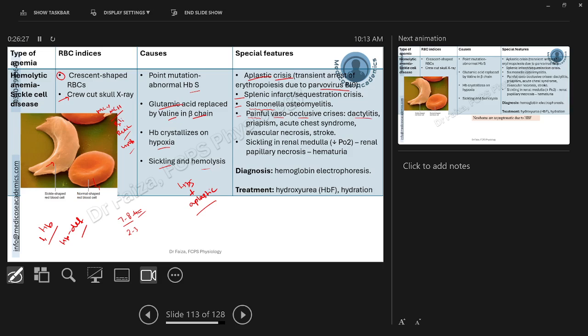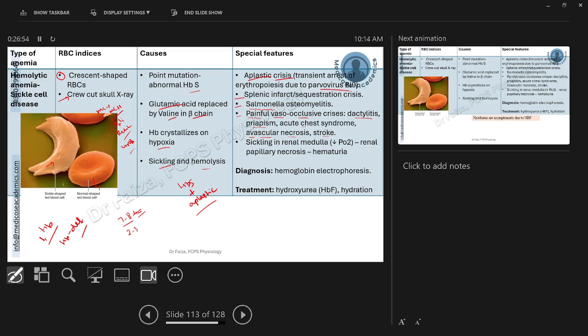For example, in the peripheries of the fingers, causing dactylitis, priapism, and acute chest syndrome because of the occlusion of the pulmonary vasculature. Avascular necrosis means vessel blockade causing death of the tissue, and stroke if causing occlusion of a major blood vessel in the heart or brain.